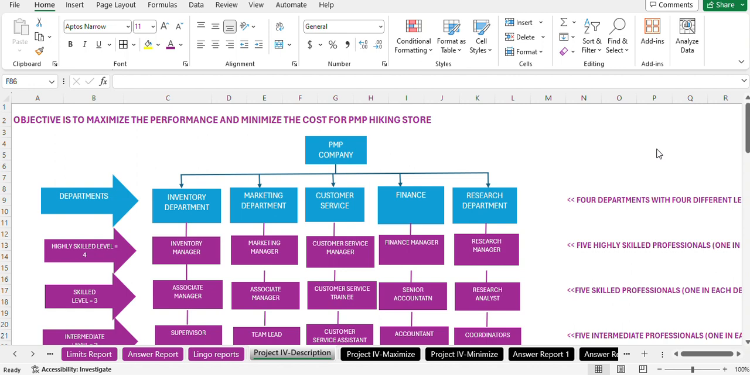So let's begin with our project. The objective of the project is to maximize the performance and minimize the cost for our business. You can see that we have 5 different departments in our business, that includes inventory, marketing, customer service, finance, and research.